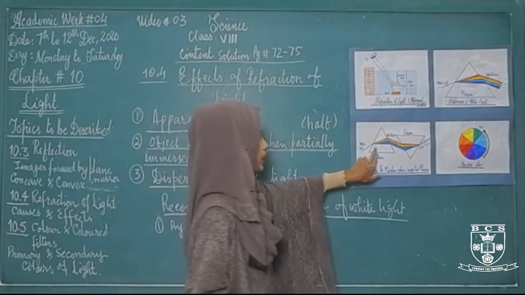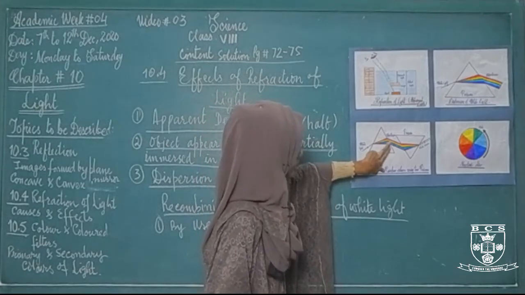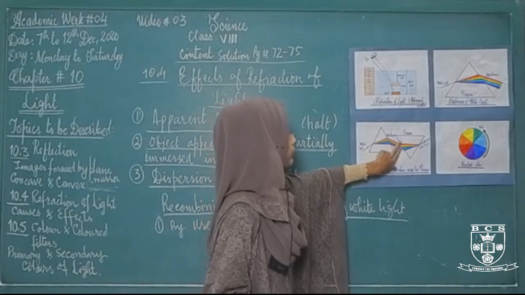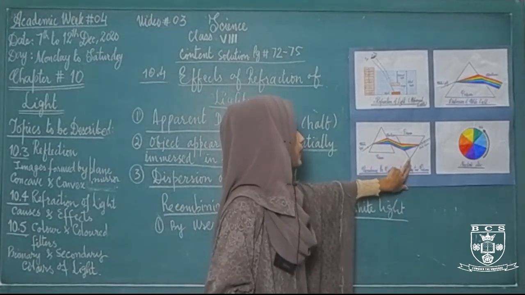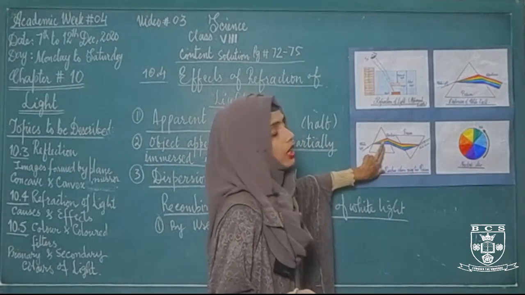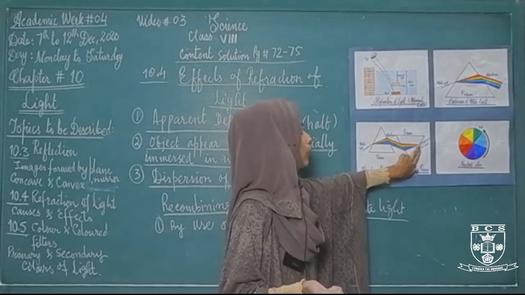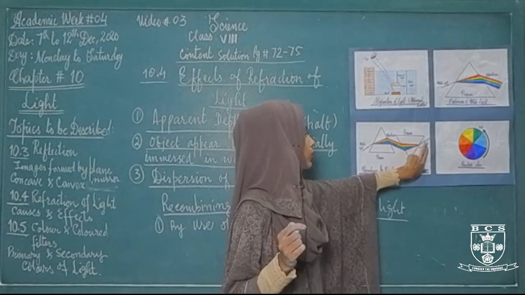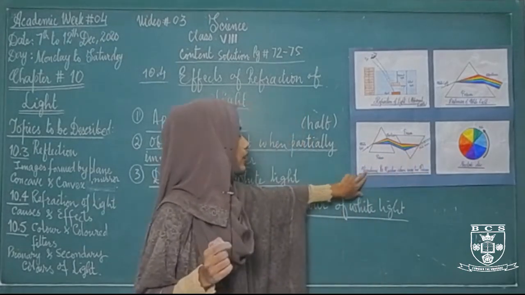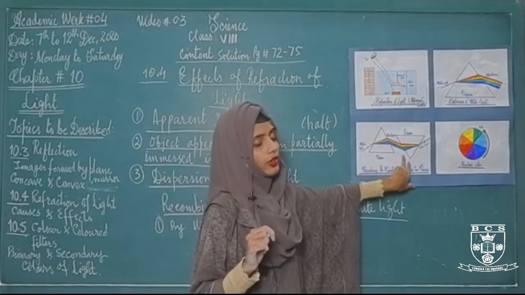You can see in this diagram, when the white light passes through the prism, it is refracted, or it splits into 7 different colors. And when we use another glass prism and place it in an inverted position, these light rays which are coming from the first glass prism enter into the second glass prism, and as a result only one light ray comes out from the second prism, that will be the white light. That's why this is the first method to recombine the 7 different colors to make white light.